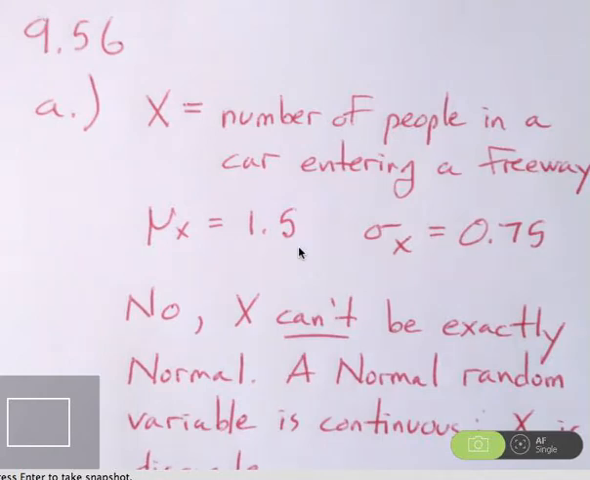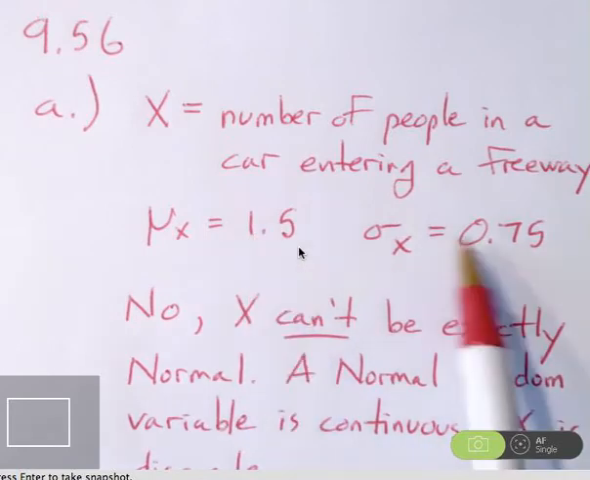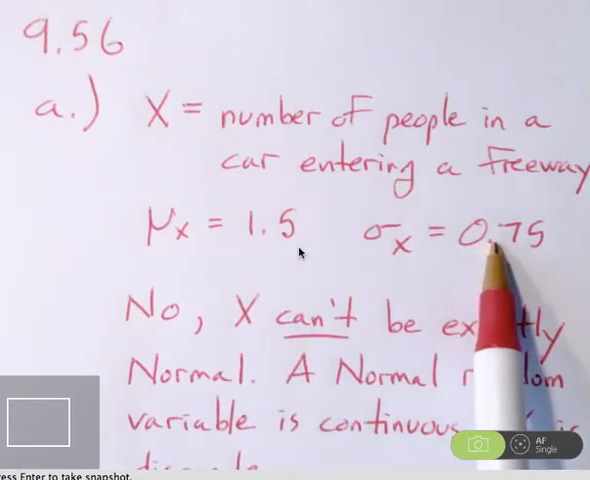A study of rush hour traffic in San Francisco counts the number of people in each car entering a freeway at a suburban interchange. Suppose that this count has a mean of 1.5 people, there it is, and a standard deviation of 0.75 in the population of all cars that enter this interchange during rush hour.